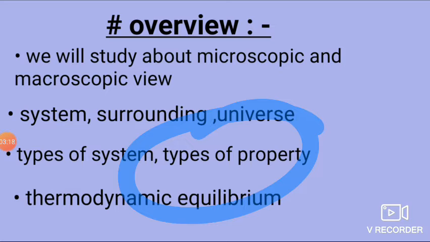What is thermal equilibrium? In this there is no difference in temperature between system and surrounding. Then what is mechanical equilibrium? There is no pressure difference between system and surrounding. And what is chemical equilibrium? In that there is no chemical reaction between system and surrounding.